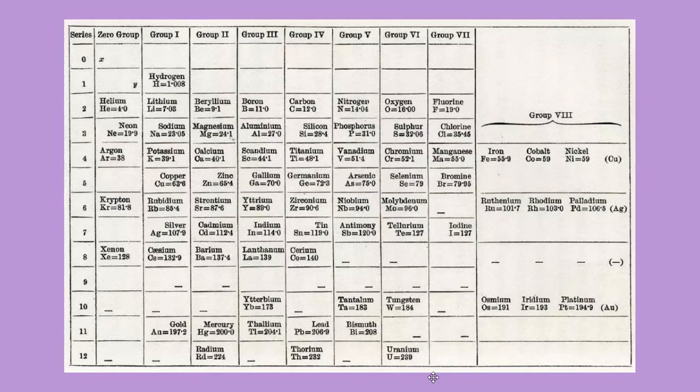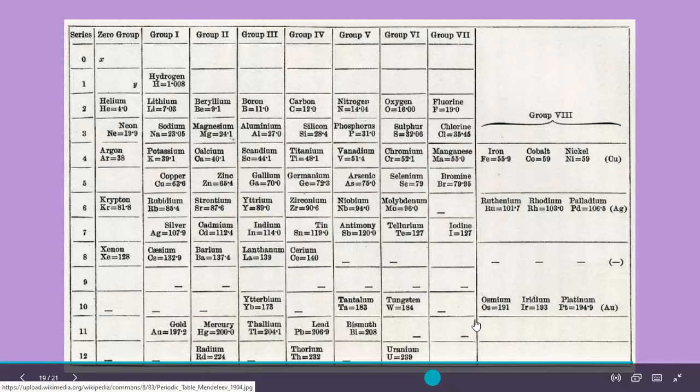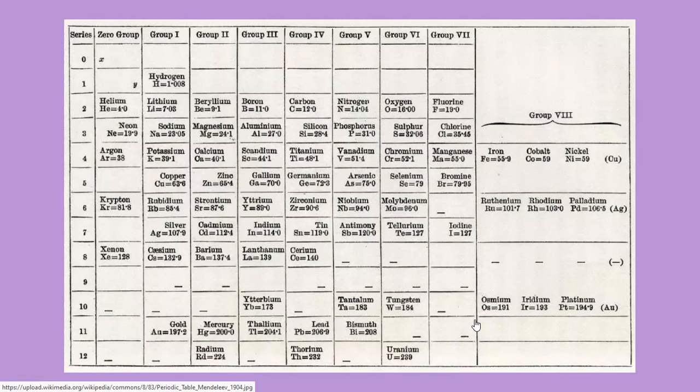And he also left empty spaces in which new elements, as they were found, could be added. For example, Eka-aluminium and Eka-silicon. Eka-aluminium was later found to be gallium, whereas Eka-silicon was found to be germanium. At that point in time, they had not known about their existence. And if I am not wrong, he also left a space for scandium, which was later found. So there were various contributions by Mendeleev's periodic table.